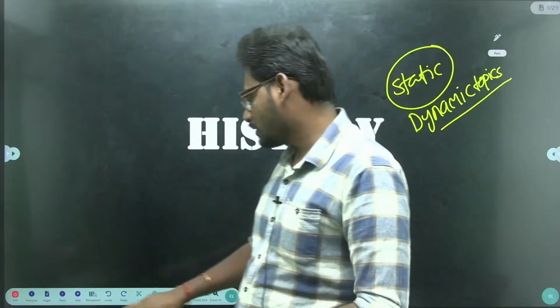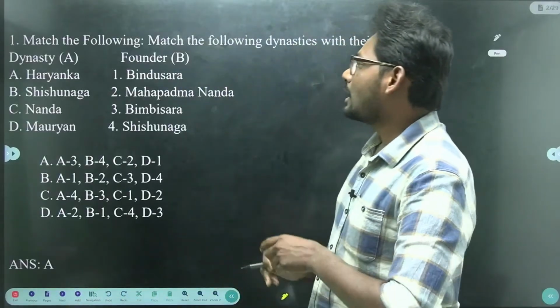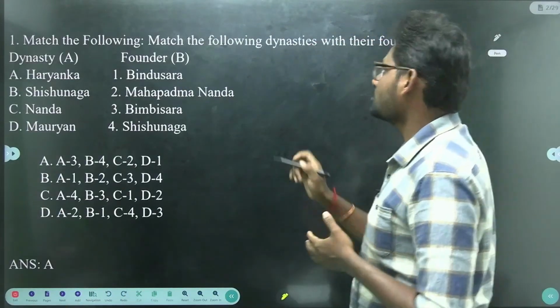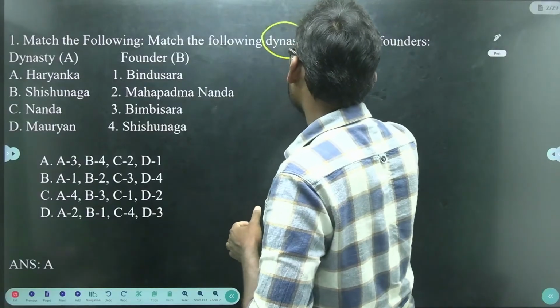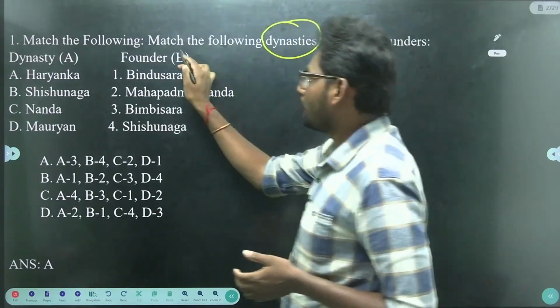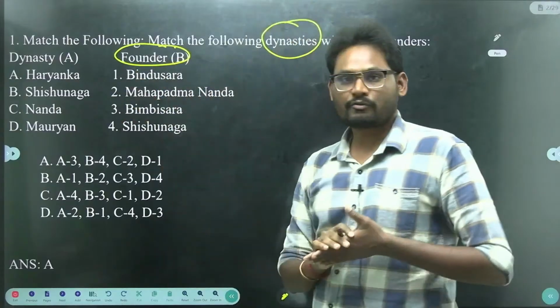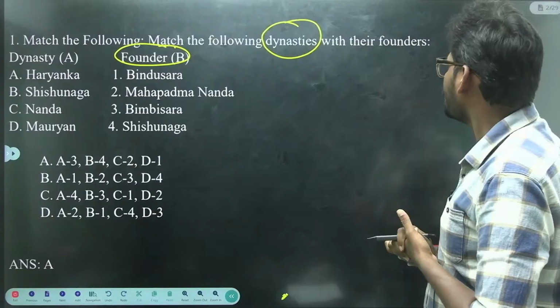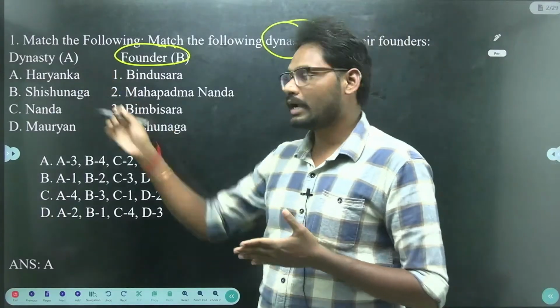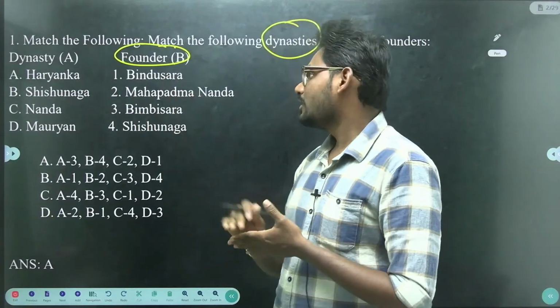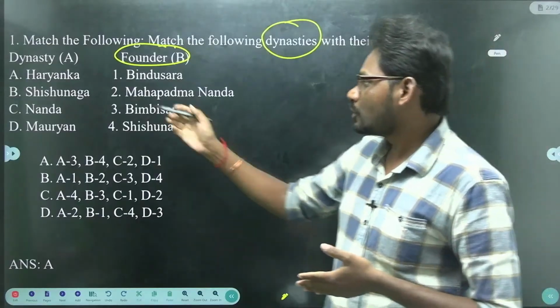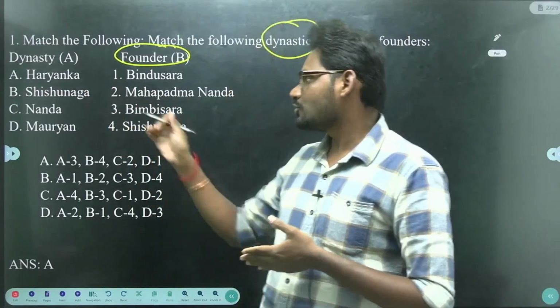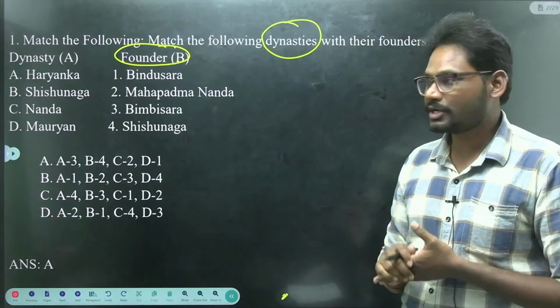Number one, match the following dynasties with their founders. Here we have the dynasties and the founders: the Haryanka dynasty, Shishunaga dynasty and Nanda dynasty.